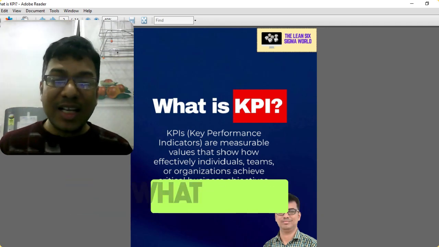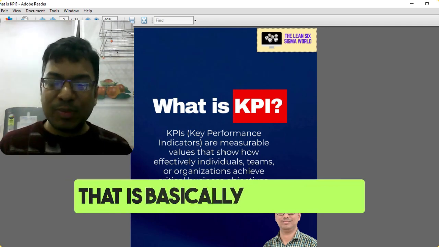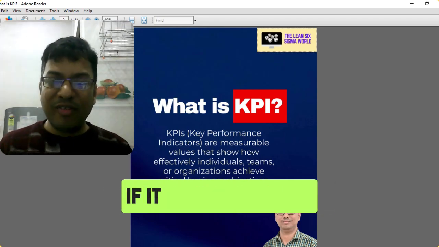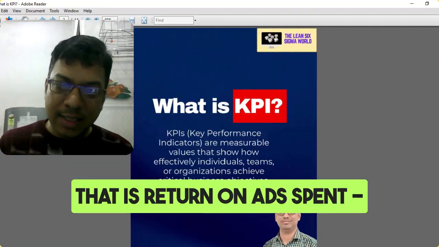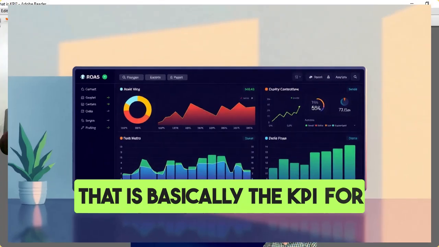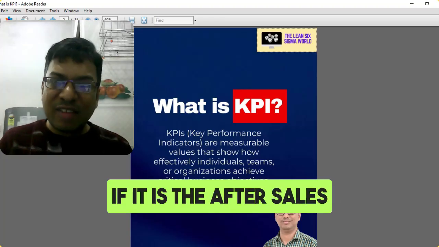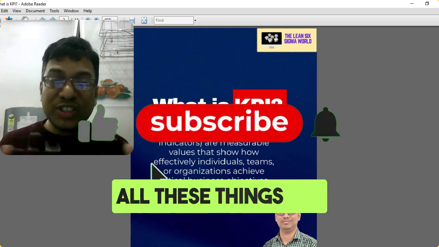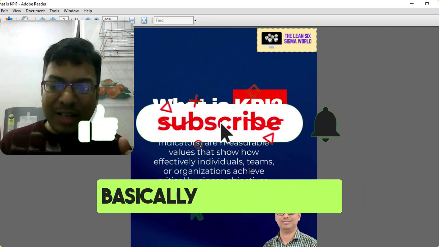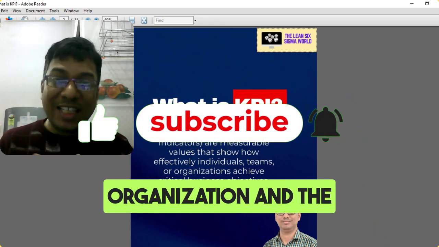If it is the sales department, what will be the revenue generated? That is basically the KPI for the sales department. If it is a marketing department, what will be the ROAS? That is return on ad spend. That is basically the KPI for the marketing department. If it is after sales service, then it is customer satisfaction and on time delivery. All these things are basically the KPIs that measure the performance of an organization and the individual departments.